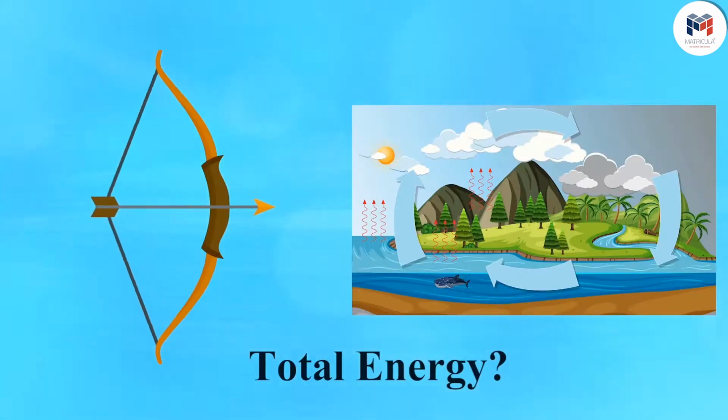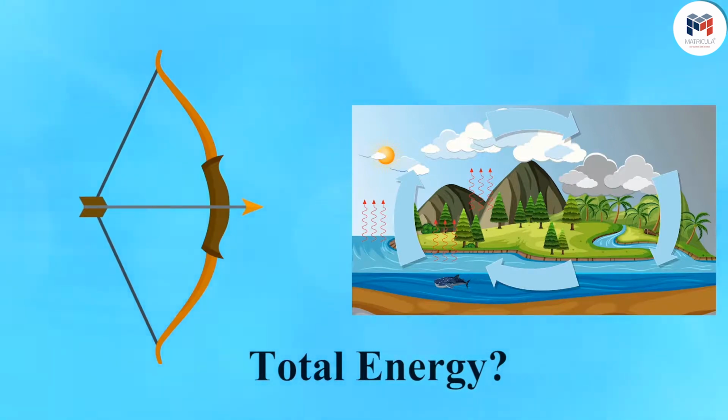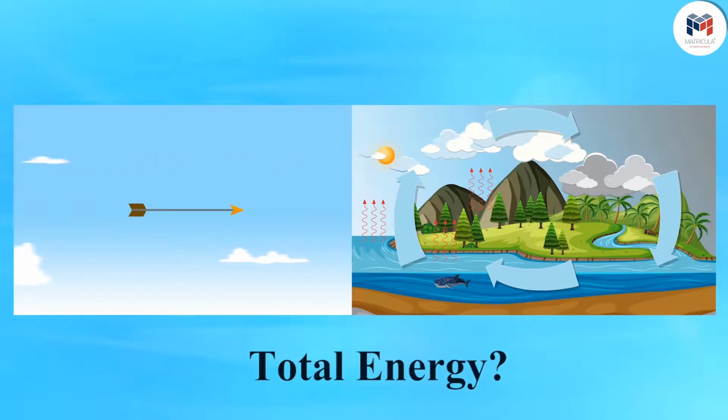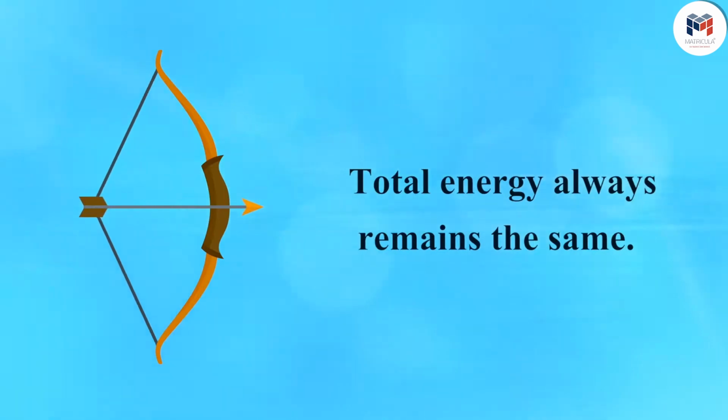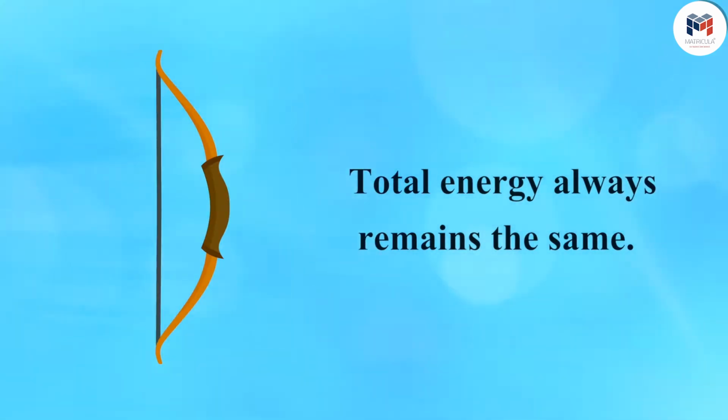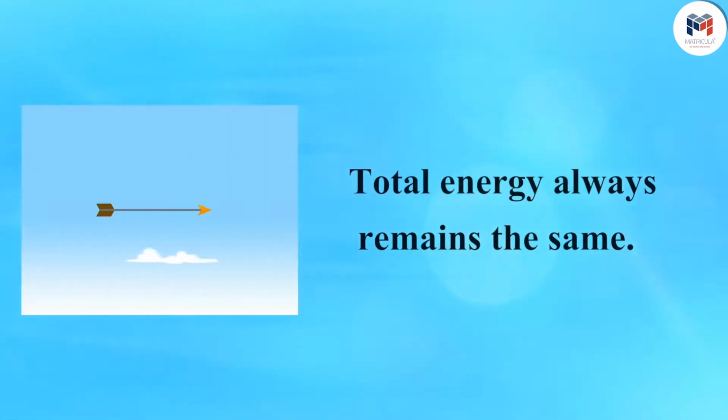But do you know what happens to the total energy of the system before and after the transformation of energy? The total energy always remains the same, even when the energy is transformed from one form to another.